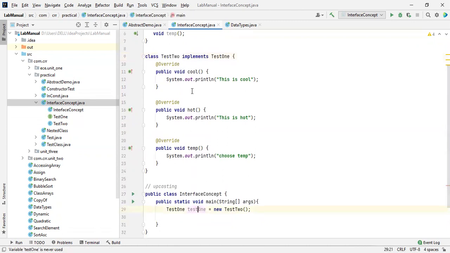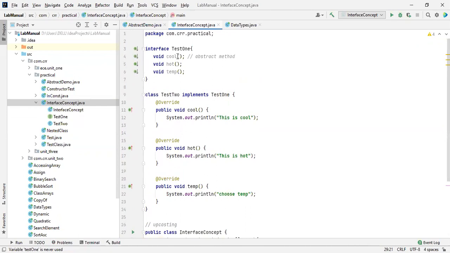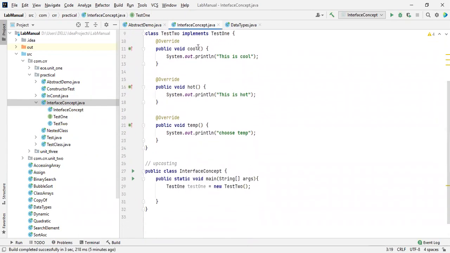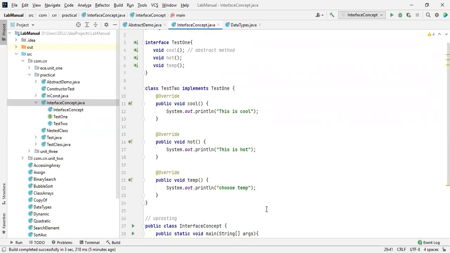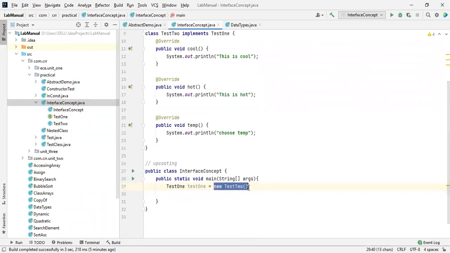I just declared an object for the class, this test 2. But here I created an object for the interface, and then I instantiated this class which implements the interface. So by instantiating this to the interface, we call it upcasting.